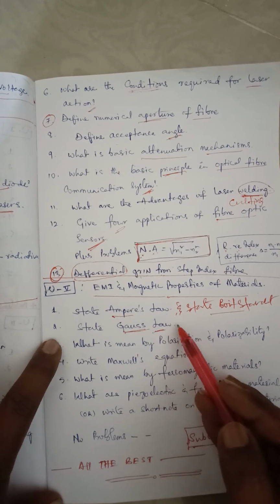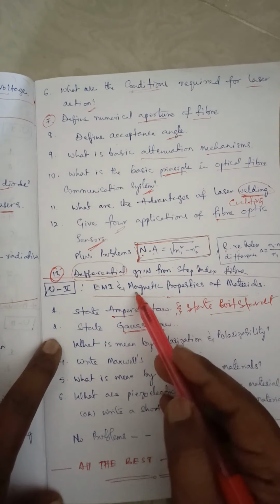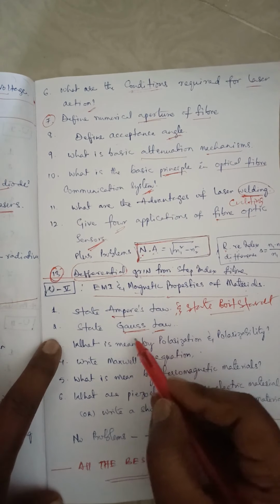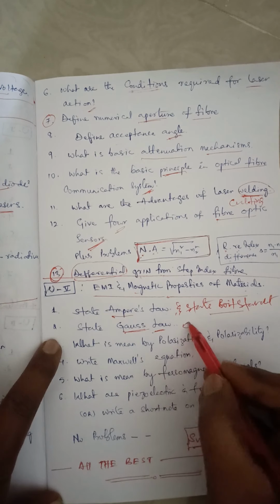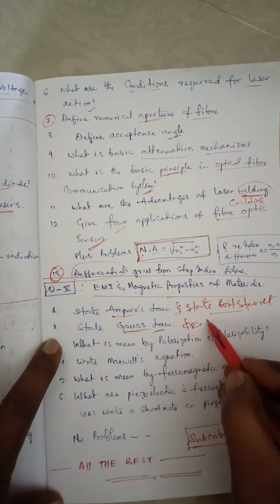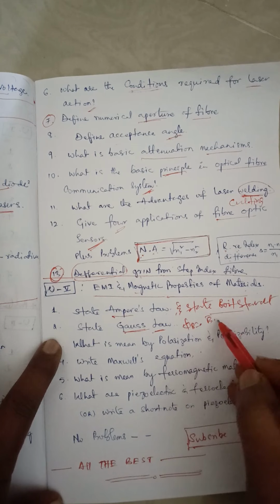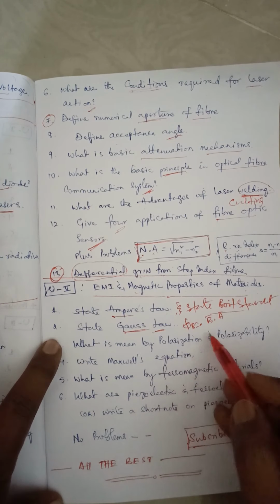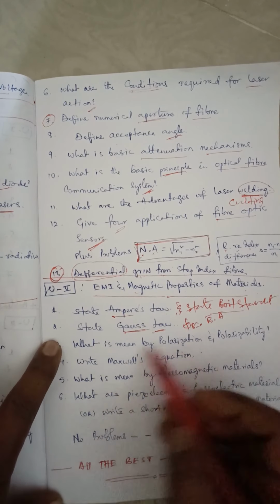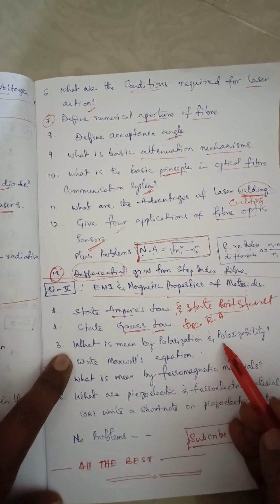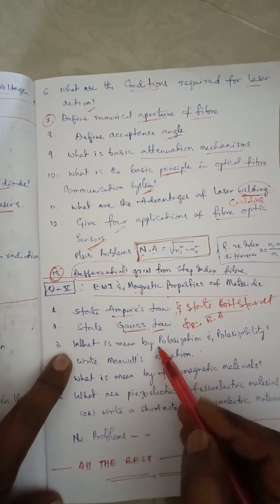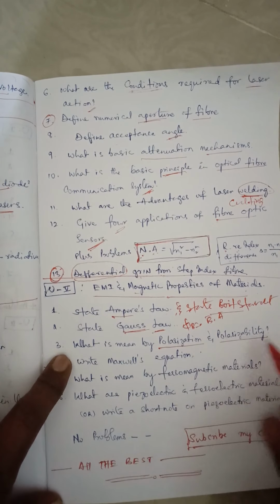Okay, we have to read two: Gauss law in electricity and Gauss law in magnetism. But since it is magnetic properties of materials, we need to go through the Gauss law in magnetism, that is phi B equals B bar dot A bar, that is BA cos theta. And the third one is, what is meant by polarization and polarizability? We need to write the definitions of polarization and polarizability.